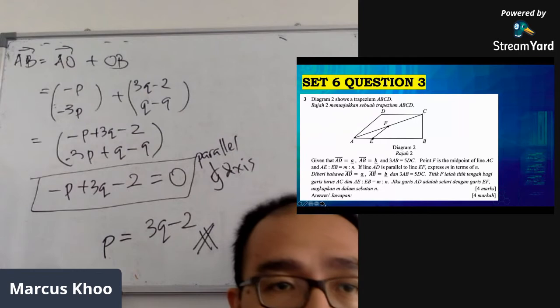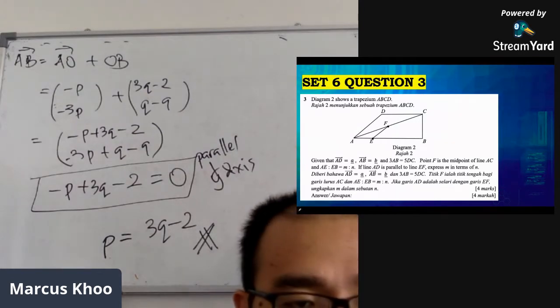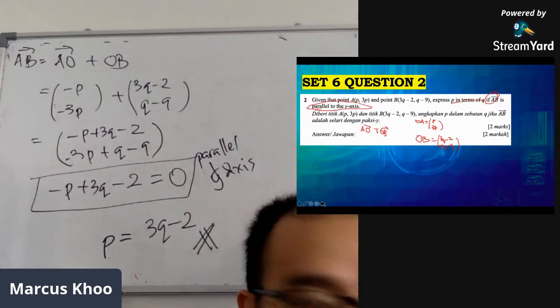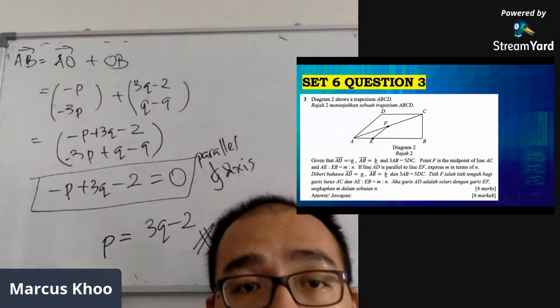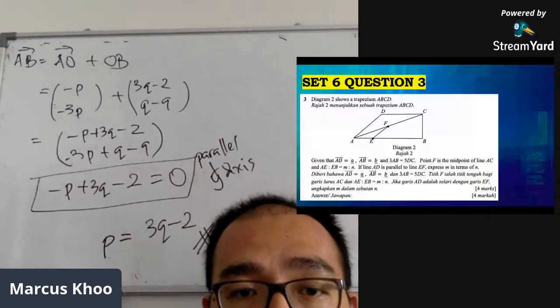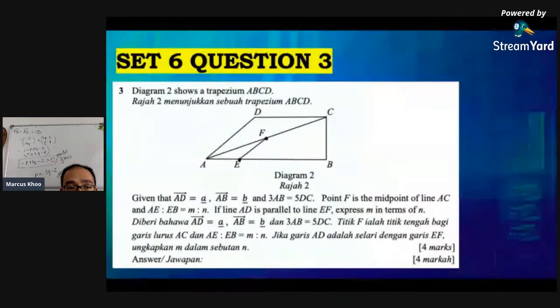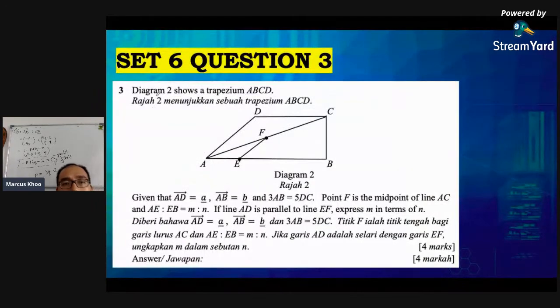Next question is set 6 question 3. Wait, I don't think it's set 6 question 3. Oh yeah, set 6 question 3. This is a 4-mark question. It's going to take a little bit of a while. So let's take a look at this. Diagram 2 shows a trapezium ABCD. Let's mark down everything that we have been given. AD is vector A. AB, from A to B, is vector B.